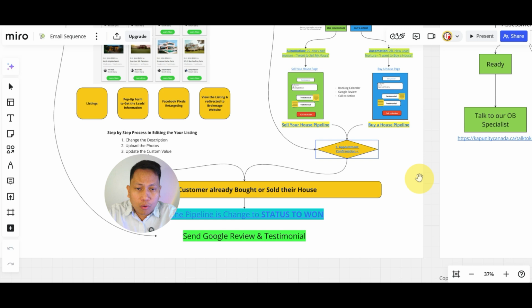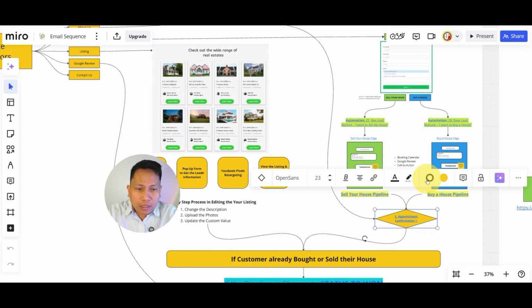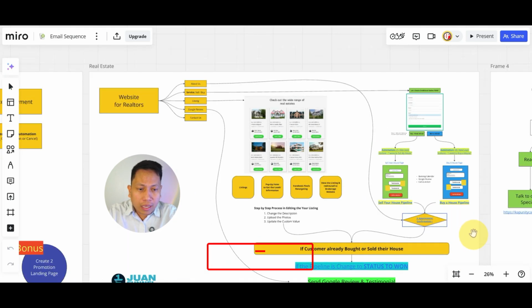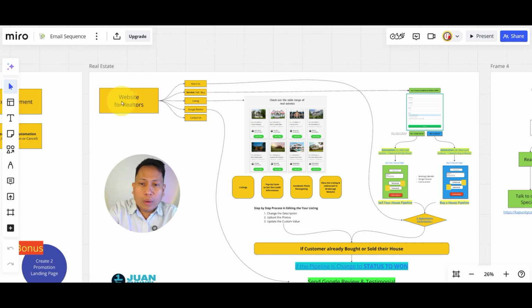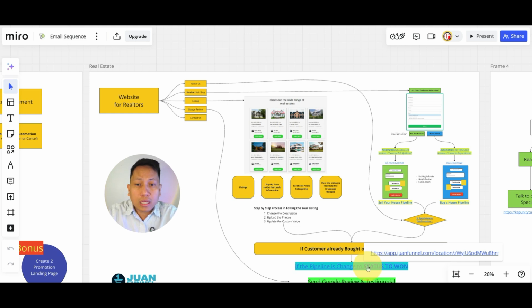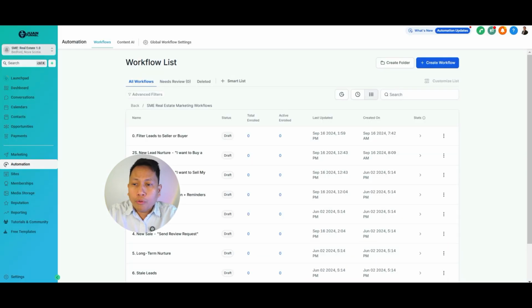All right. Before I jump to this one, I just want to review this. So this is the playbook and the bonus point that I'm going to share with you. I already discussed the website listings. We already have these forms, the automations, the pipeline, and the Google testimonials. So I think we're all done.